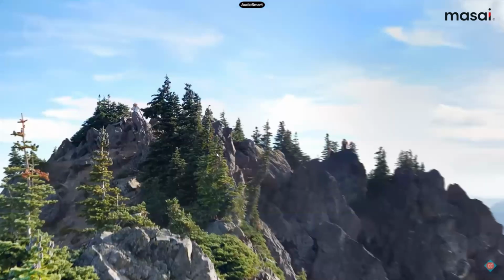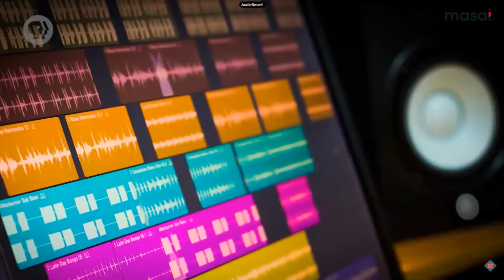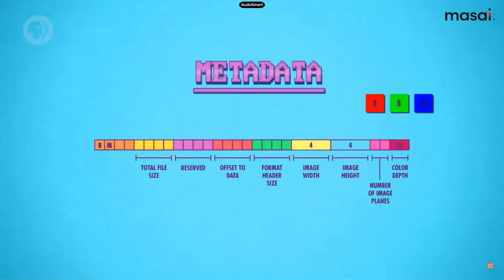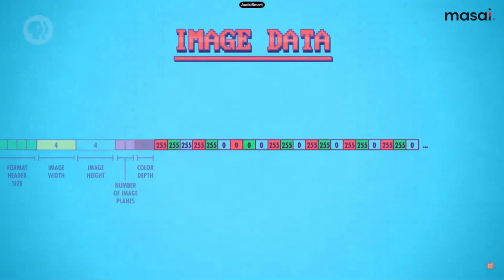And for the picture, you have pixel values like 0 to 255. All these values will be stored in the hard disk. So this is how the data is actually stored in the hard disk, like for file formatting. This is the metadata for the image file, and this is the actual data. This 0 to 255 is the color range.